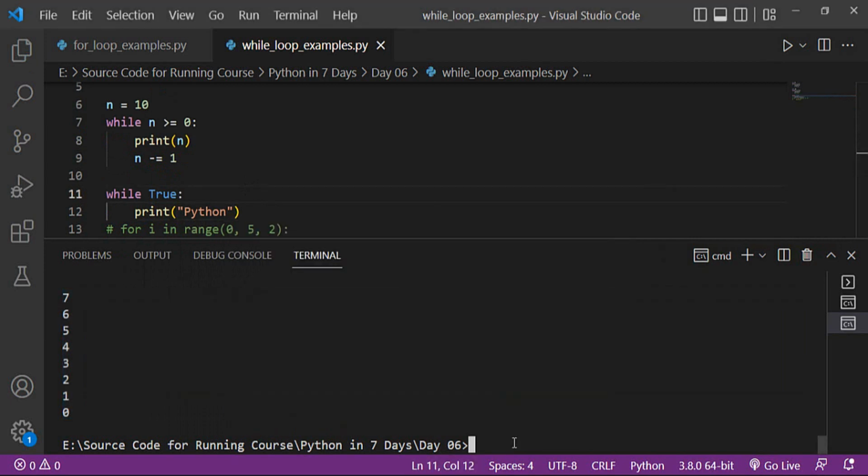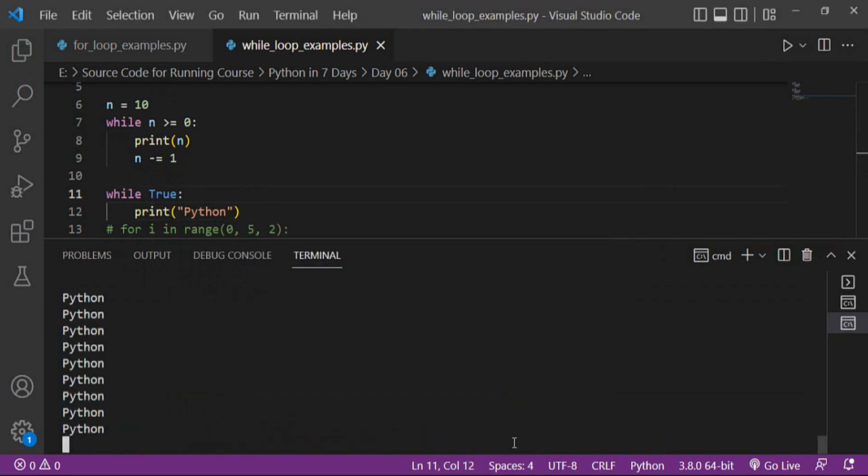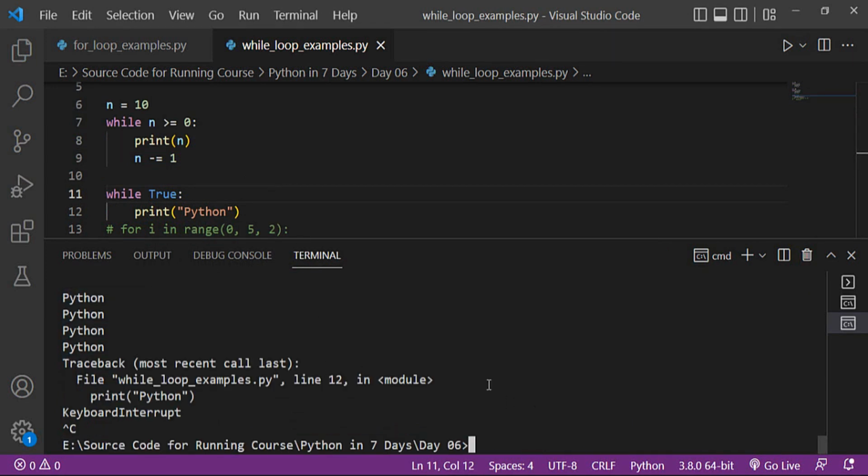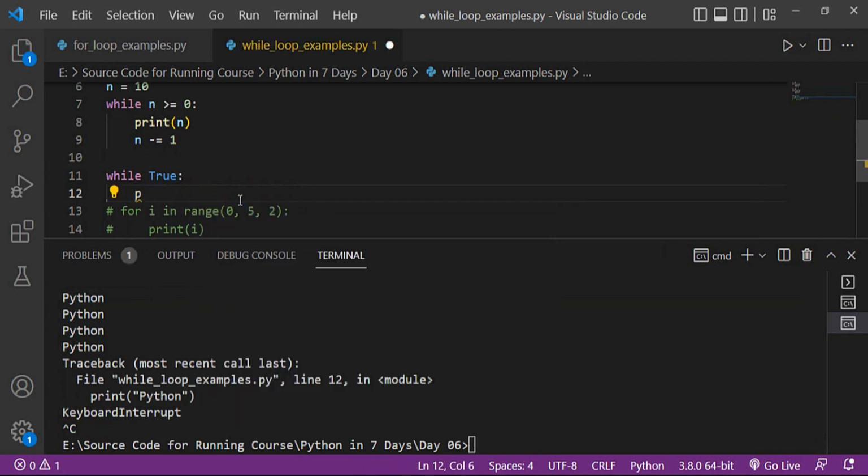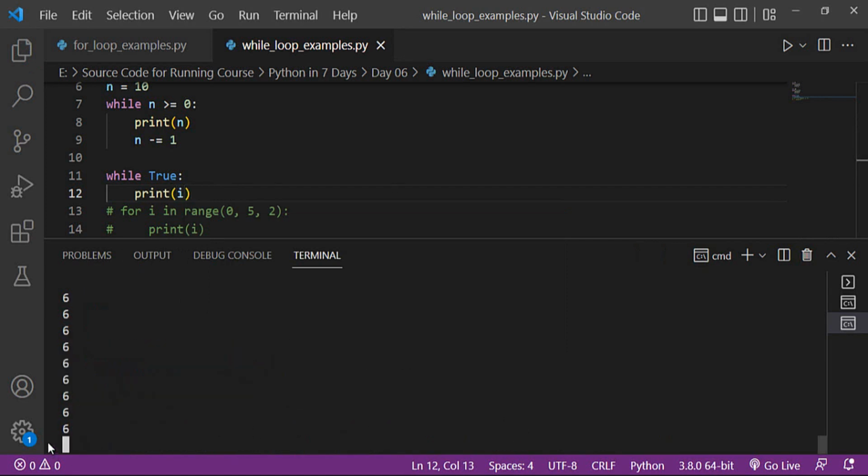When executed, you can see that it continues displaying. Similarly, if I print i, you will see that the numbers continue.